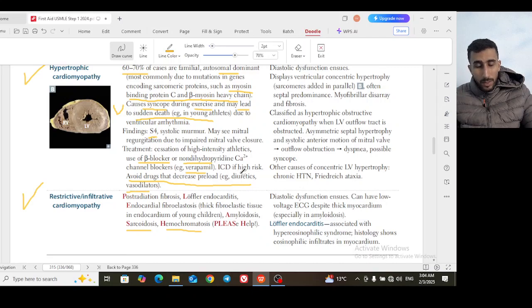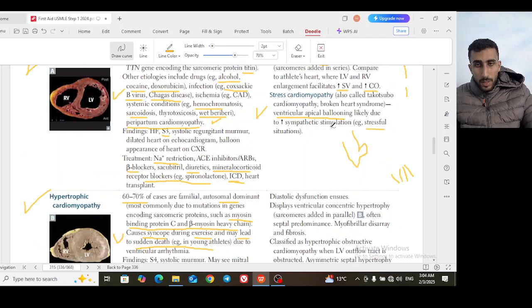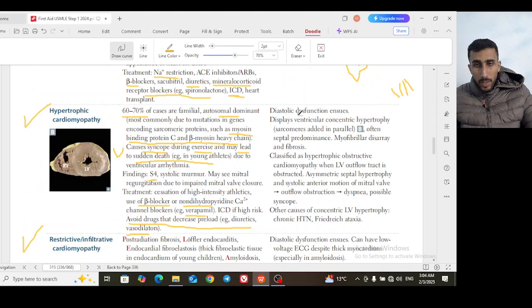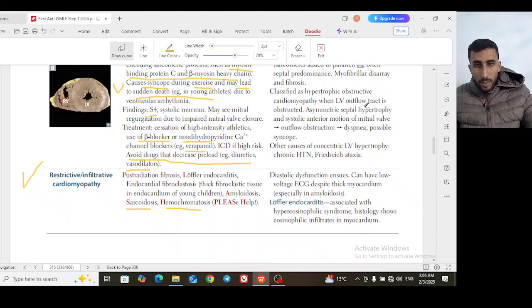Also, an intracardiac device for high-risk patients is the same. So that effect was the systolic dysfunction, but hypertrophic cardiomyopathy is diastolic dysfunction. So we talked about the concentric hypertrophy and the sarcomeres adding in parallel, and even more predominant in the septum, not very high yield.